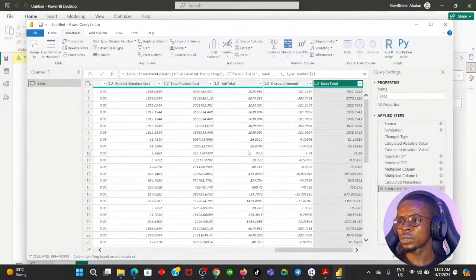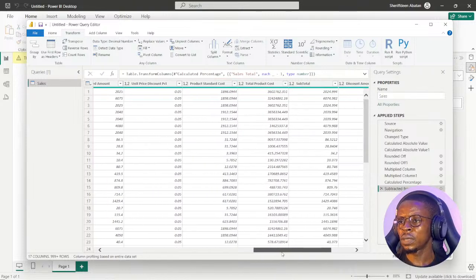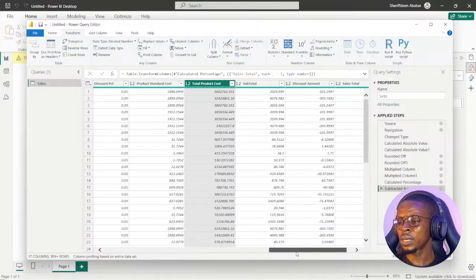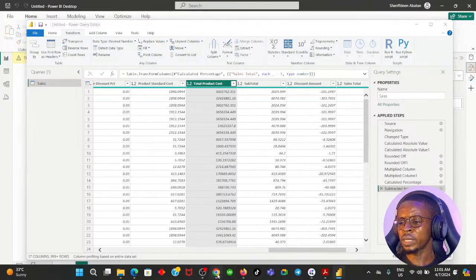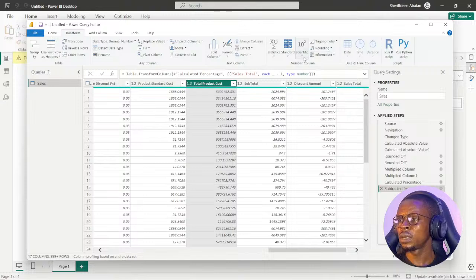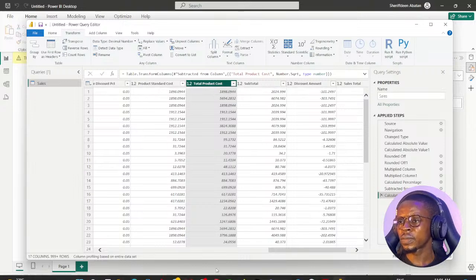Total product cost. Where is total product cost? This is it here. I think we were working with the discount and unit price earlier, where we did our percentage. So there's a mistake in the total product cost that makes it squared. We're going to use square root to fix this. Very scientific, square root. Then it has fixed the total product cost.